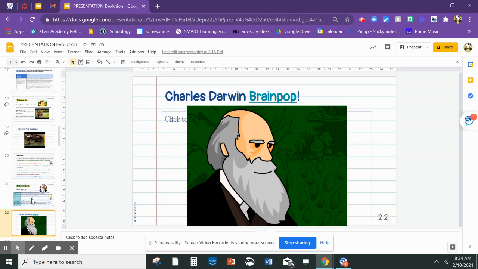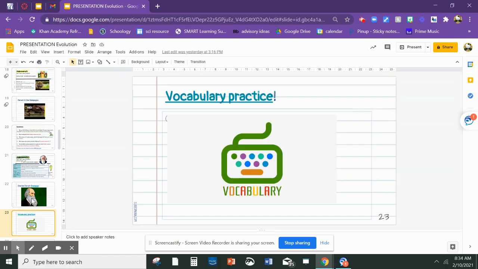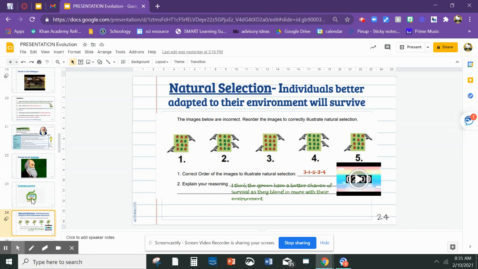Students then watched the Brain Pop on Charles Darwin. We did some vocabulary practice with Quizlet Live. And then we looked at this question where we're defining natural selection. Again, individuals better adapted to their environment will survive. And you were to order these scenarios and put them in a way that illustrates natural selection. So the correct order should go 3, 1, 5, 2, 4.